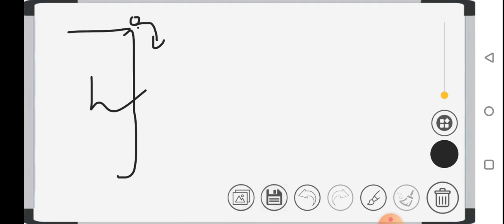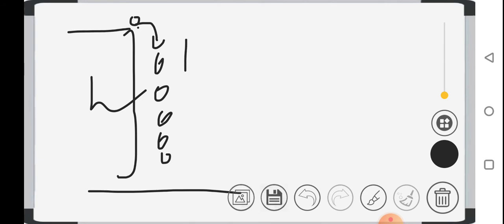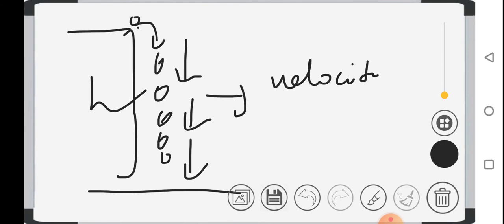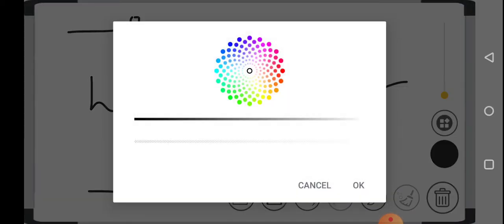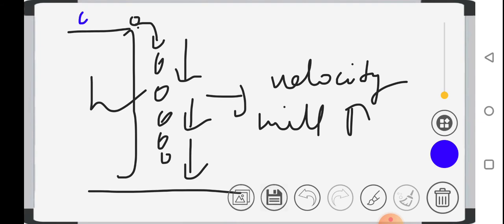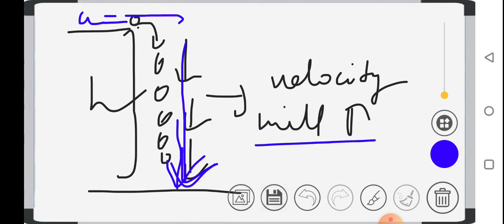If you made an object free fall from here, then this object will move to the ground, right? But as it moves towards the ground, as it comes closer and closer, its velocity will increase. But why is the velocity increasing? Suppose initially the velocity was u. You made this object free fall with a certain velocity. But after some time the velocity increases as it reaches the ground. As the body comes towards the ground, its velocity will keep changing with respect to time.